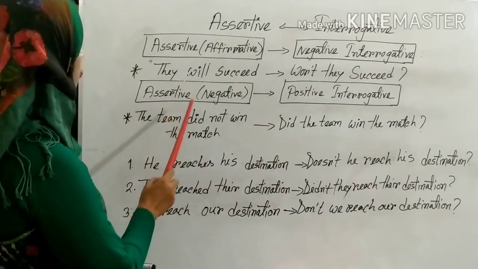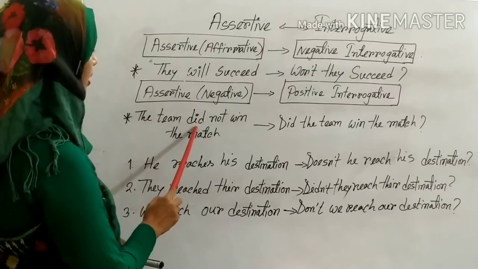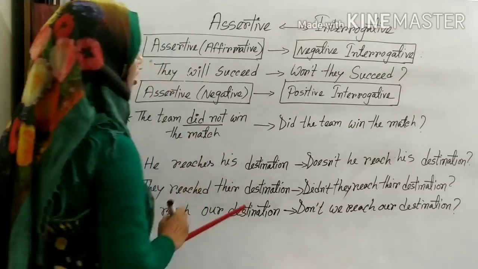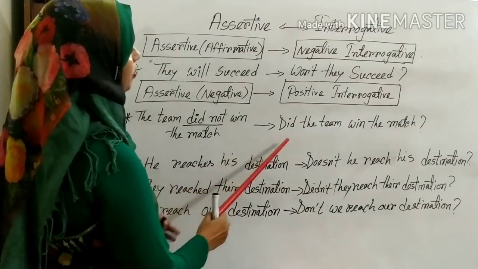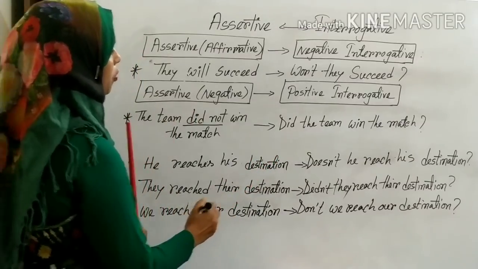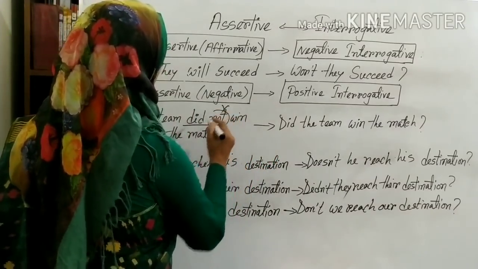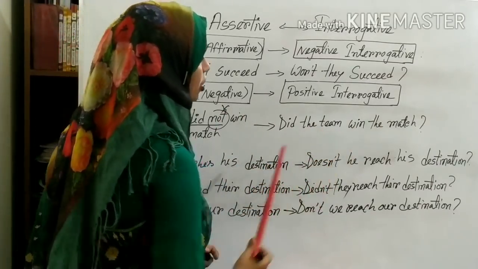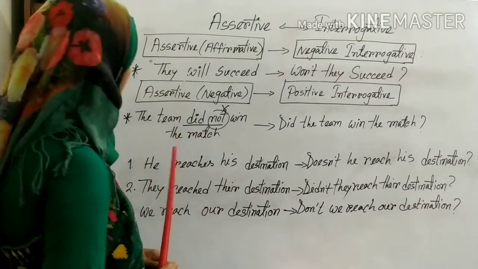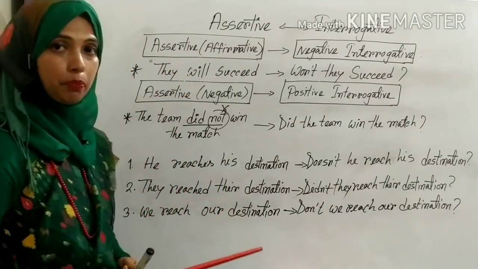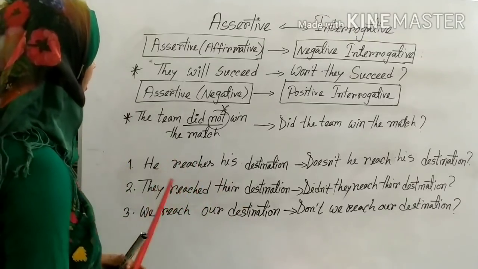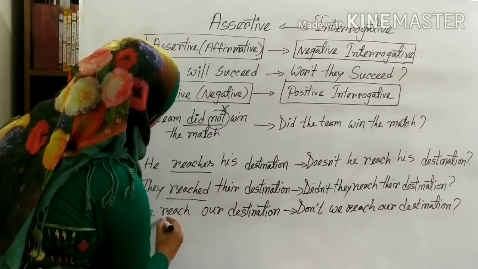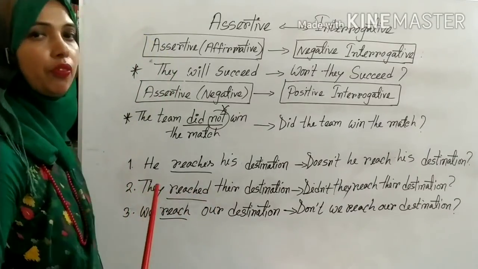For the next one, when you will find the negative sentence, here you are seeing the sentence is in negative form, did not. When you will make it interrogative sentence, of course you have to omit this not and make it interrogative sentence. Did the team win the match? Okay, dear students, and the next three sentences are very important because here I will deal with main verb. Here in the sentence, the main verb is reach in three types of form.